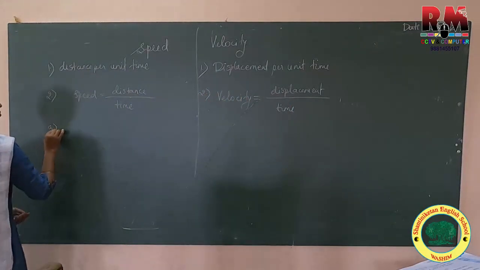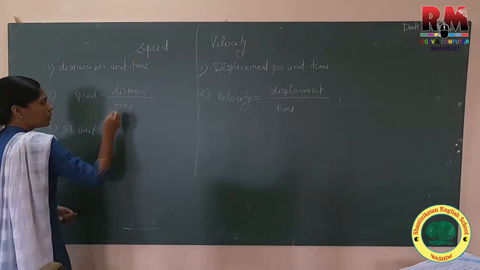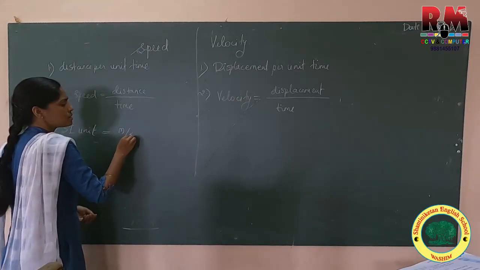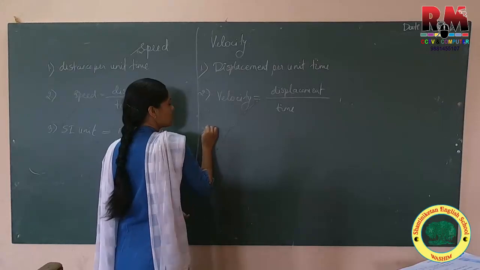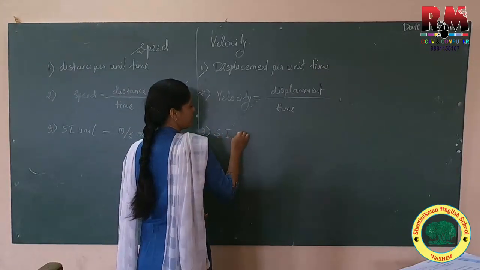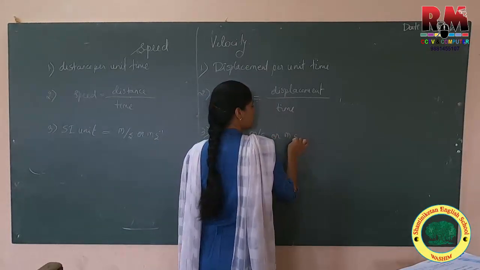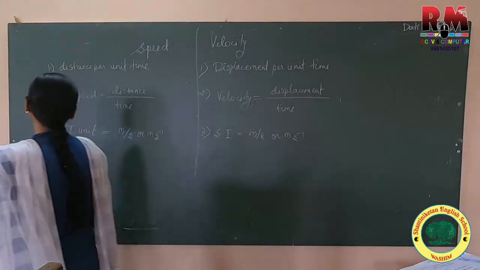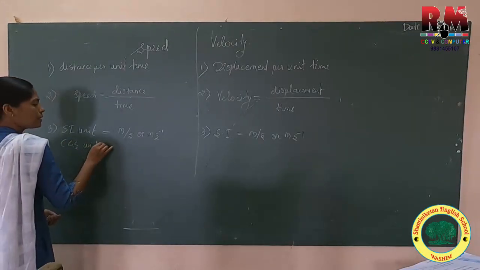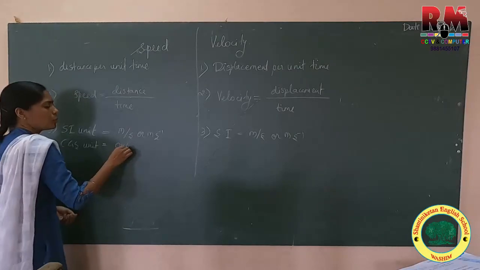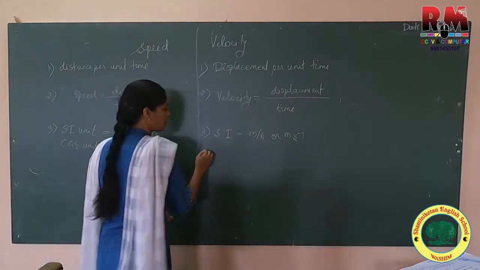SI unit: what? Meter per second, and velocity's SI unit is again the same, meter per second or meter second inverse. The CGS unit of speed is centimeter per second or centimeter second inverse.